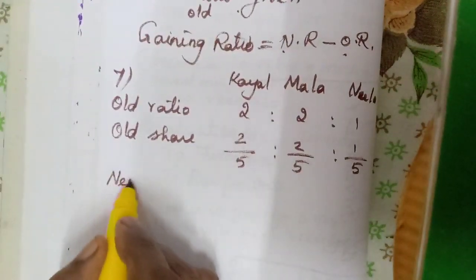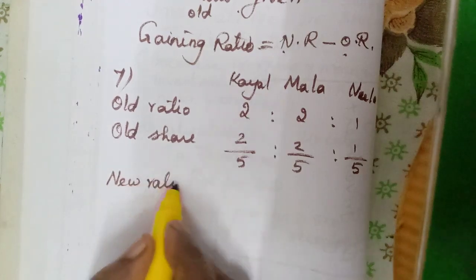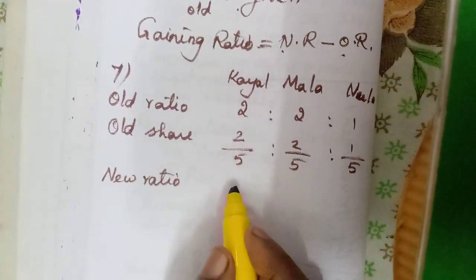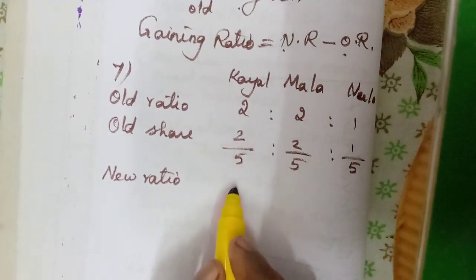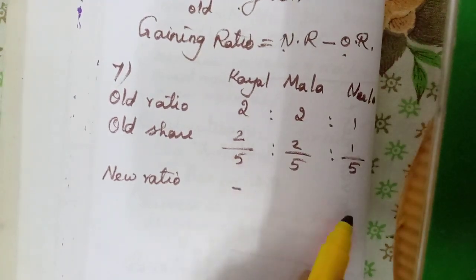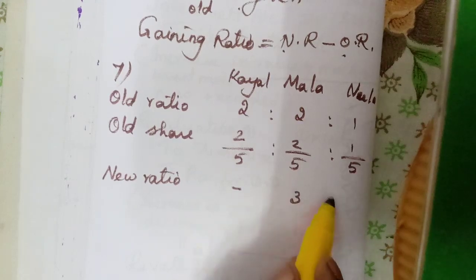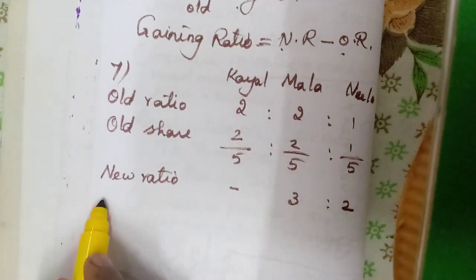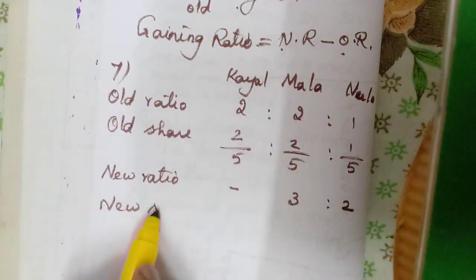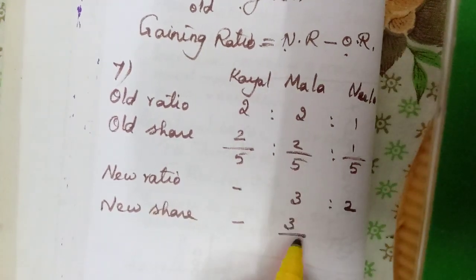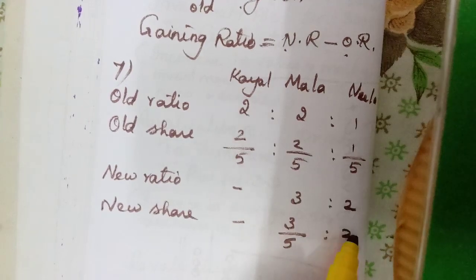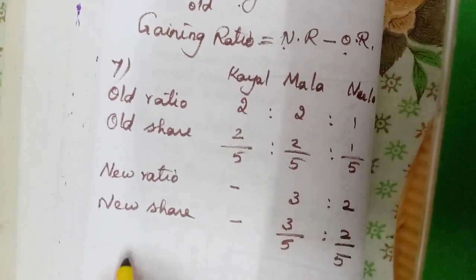Then the new ratio, 3:2. Who has retired? Kayal. So now Mala and Neela, 3:2. So new share 3/5 and 2/5.